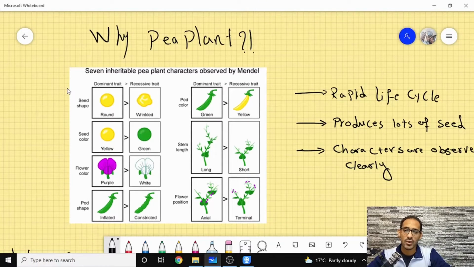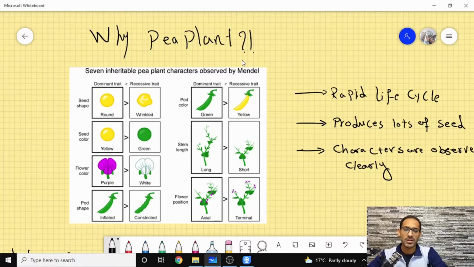Mendel found that there are 7 characters, and these characters have opposite ranges of spectrum. Like the seed shape, you can have either round or wrinkled. The seed color, you have either green or yellow. You have the flower color, which is purple or white. You have the pod shape, whether it is inflated or constricted. The pod color, whether it is green or yellow. The stem length, whether it is short or long. And the flower position, whether it is axial or terminal.